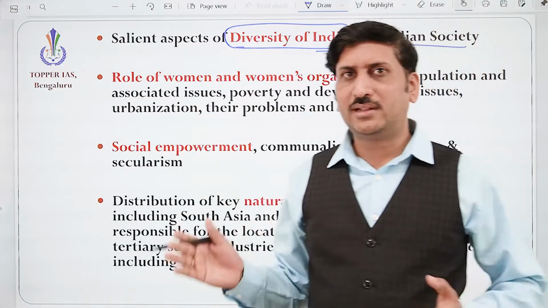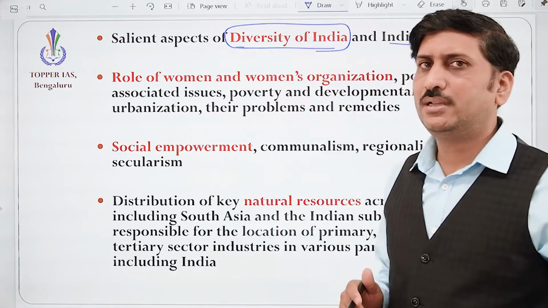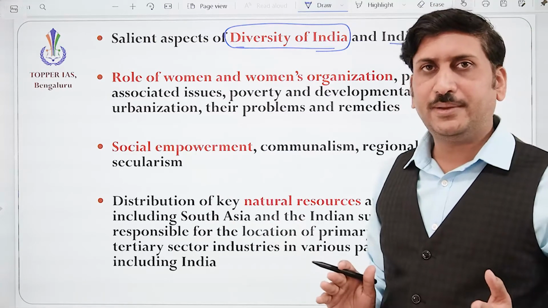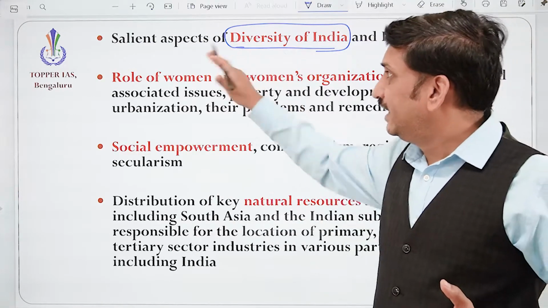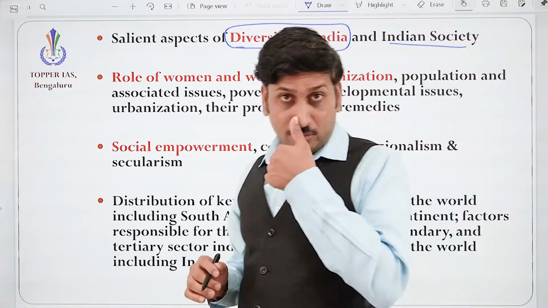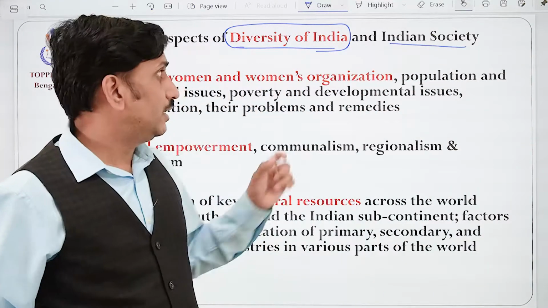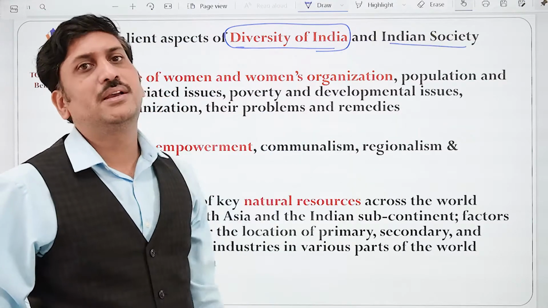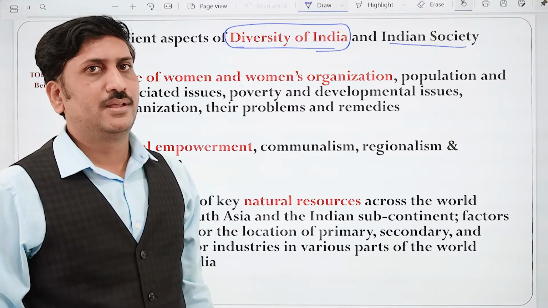It may be that the father is the head of the family or the mother is the head of the family. In whatever sense you see, we can see the diversity in India. Correct? So we need to understand those aspects of diversity and Indian society. What is so special about Indian society, and how is it different from Western societies?